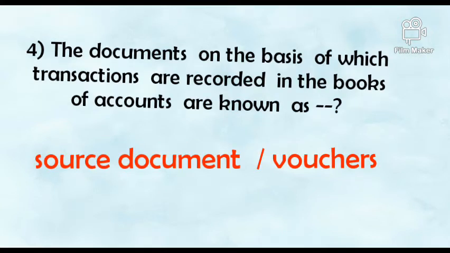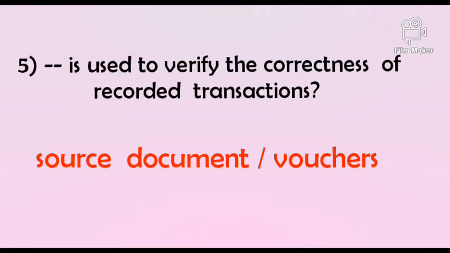The documents on the basis of which transactions are recorded in the books of accounts are known as dash. Answer: source document or vouchers. Dash is used to verify the correctness of recorded transactions. Answer: source document or vouchers.